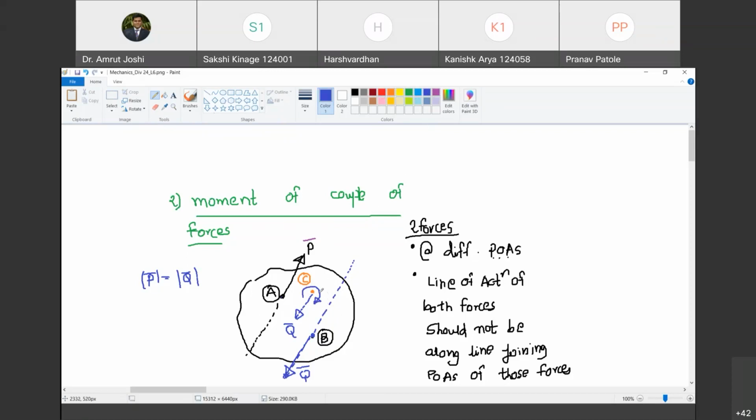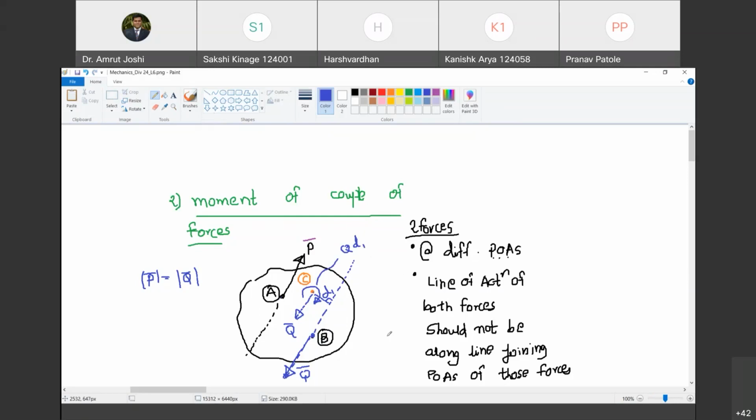Yes, sir. And that must be under what moment? तो उसके लिए हमें क्या करना पड़ेगा? I will have to draw a perpendicular. Do you agree with me? On this line of action of the force, ये perpendicular draw किया, and I am going to call this distance d1. Happy? Yes, sir. So what is the effect of Q at C? The effect of Q at C is twofold. One is the Q as it is, and we are going to have a moment of magnitude Q into d1. Do you agree with me? Yes, sir. Q into d1.